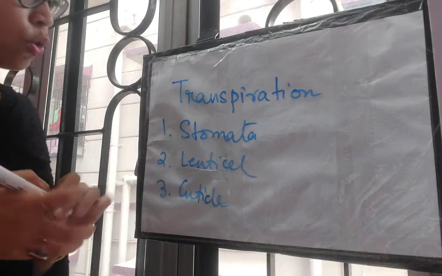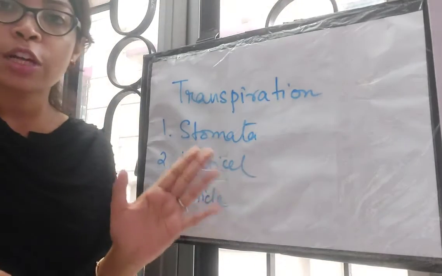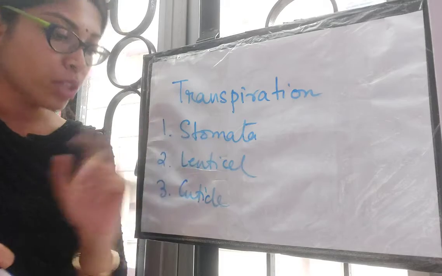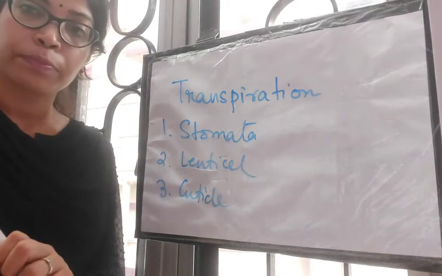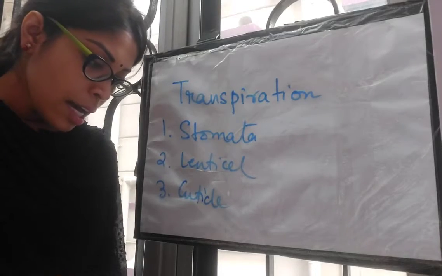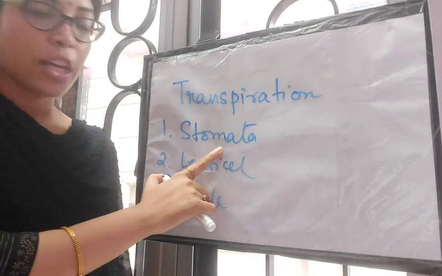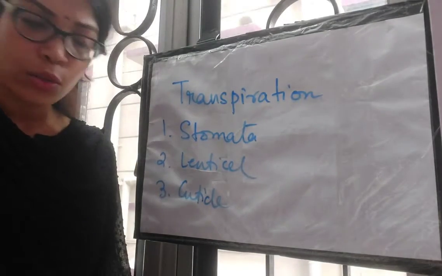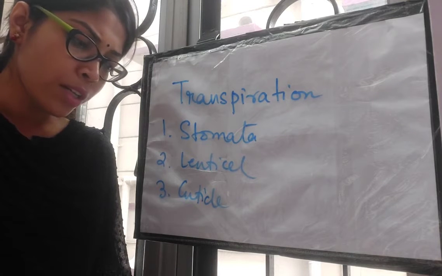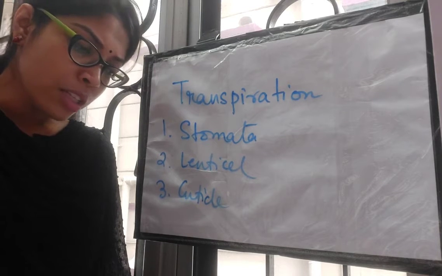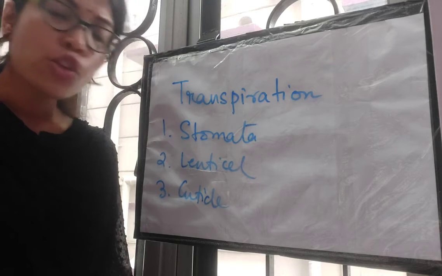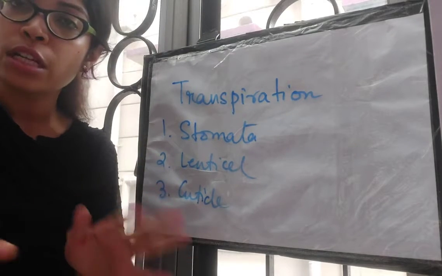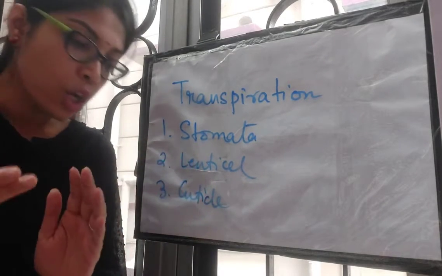Okay, so 90% of the transpiration of a plant takes place through the stomata. Let's look at the book. It is the chief site of transpiration. Stomata is the chief site of transpiration. As you all know, they are located on the lower surface of the leaf and on both surfaces of an isobilateral leaf. So basically for dorsiventral leaves, stomata are located on the lower side.